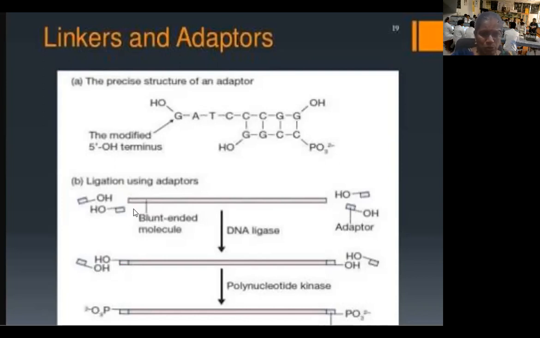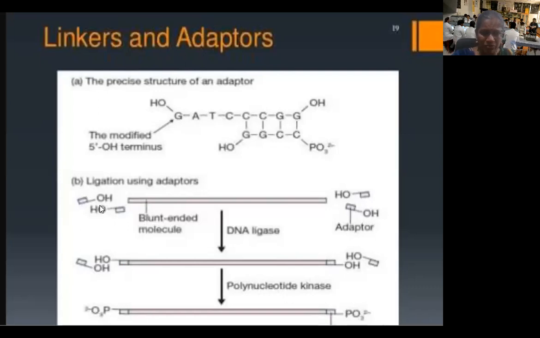Now let us go through how the ligation occurs. Ligation using adopters: this is the blunt-ended DNA molecule, and we have the modified adopters with 5' hydroxyl instead of 5' phosphate. These modified adopters are treated with the blunt-ended DNA molecule in the test tube.